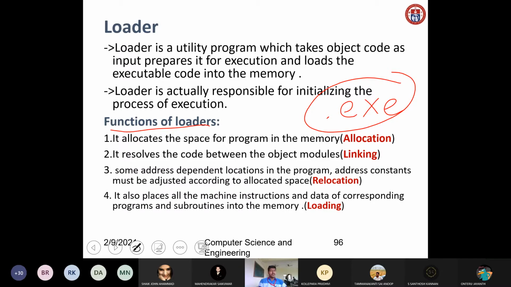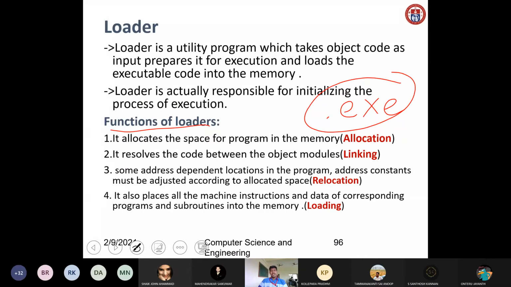Next one is linking. Linking means it resolves the code between the object modules. Then relocation. Relocation means some address-dependent locations in the program, that is, address constants, must be adjusted according to the allocated space. And loading means it also places all the machine instructions and the data of the corresponding programs and subroutines into memory. So these are the different functions of the loader: allocation, linking, relocation, and loading.